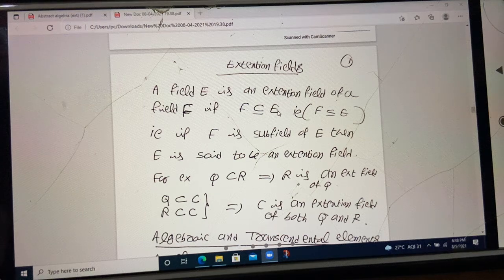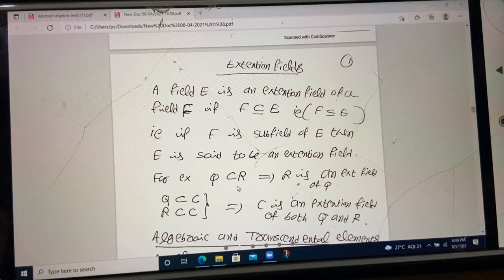Obviously, E is an extension of F. F is a subset, so it is a subfield. So whenever both are fields, one is a subset of the other. In some textbooks like Fraleigh, it is denoted like this. So E is called the extension field, and F is called the subfield. If F is a subfield of E, then E is said to be an extension field, and F is said to be a subfield.